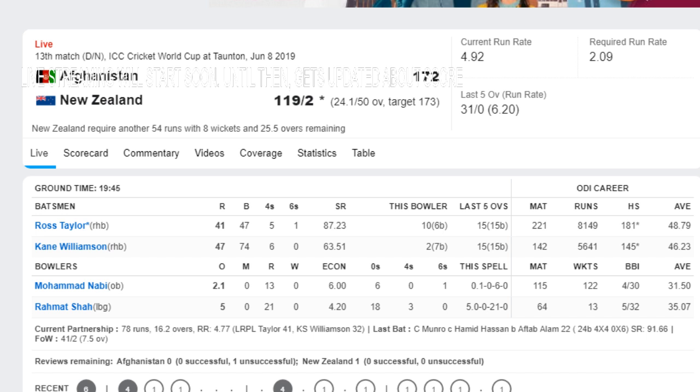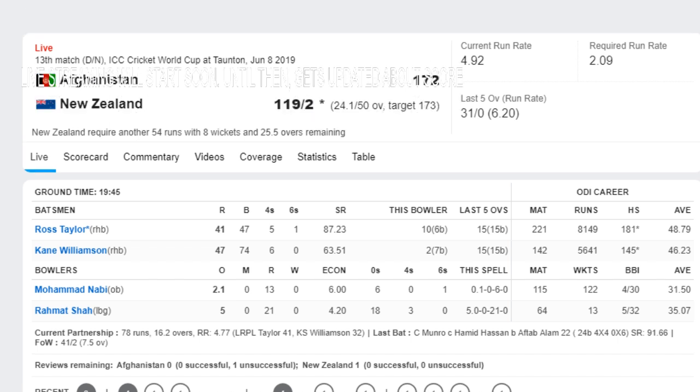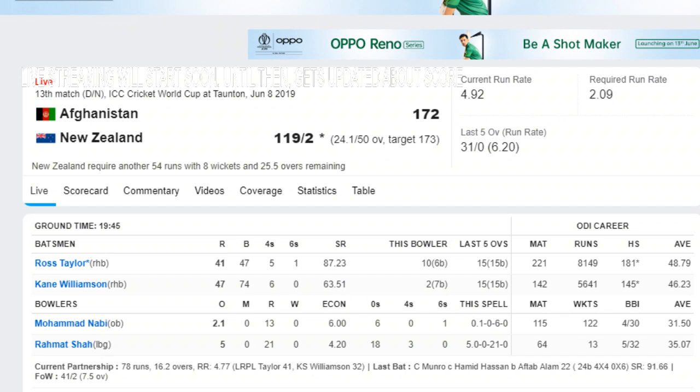But the required rate also dropped to 2.09. So after 24.1, New Zealand are 119 for the loss of 2.